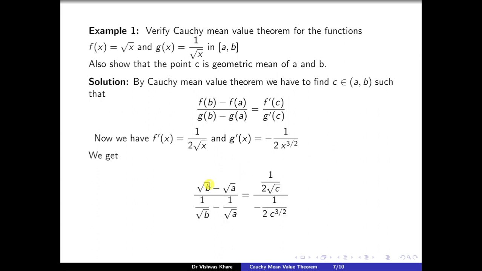So we get, by putting these values over here, the value of f(b), that is putting x is equal to b over here, and value of f(a) by putting a over here. Similarly for g, we get root b minus root a upon 1 upon root b minus 1 upon root a is equal to 1 upon 2 root c by putting the value x is equal to c in this expression, and minus 1 upon 2 c to the power 3 by 2 by putting x is equal to c in this expression,